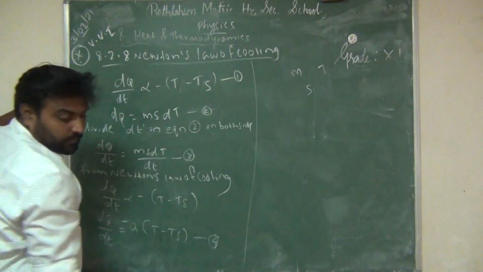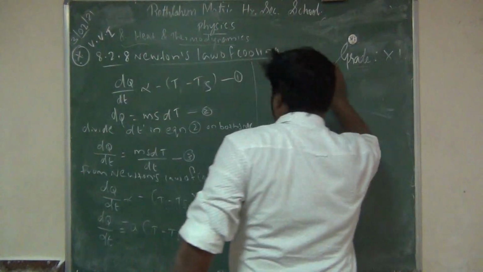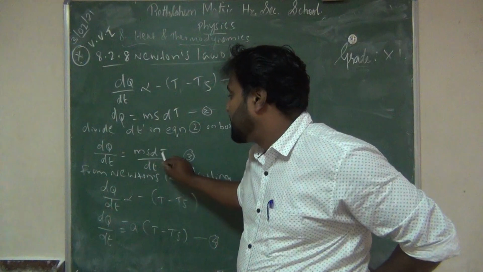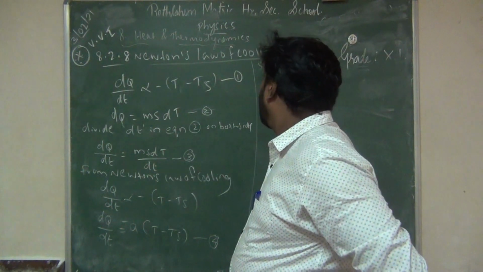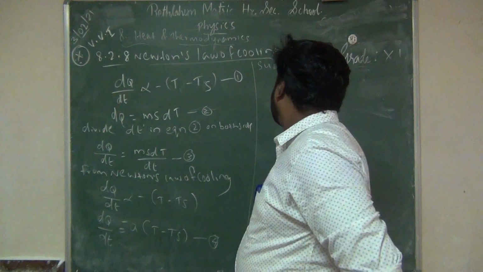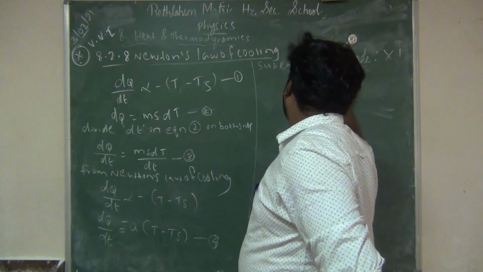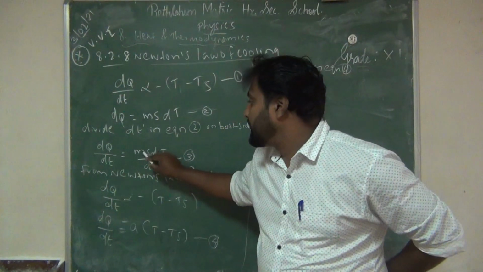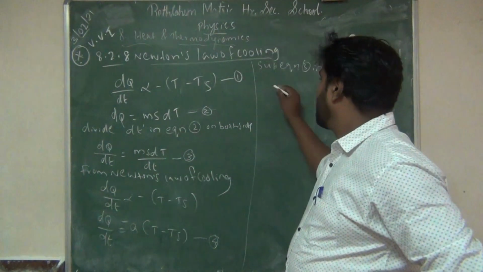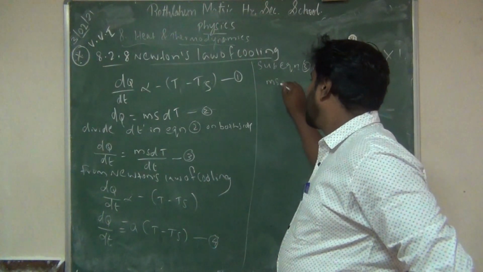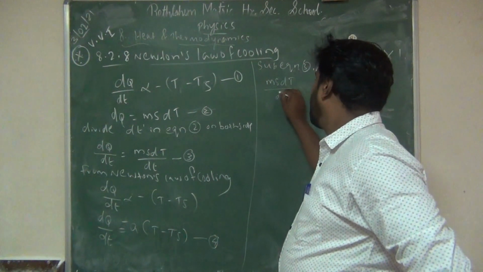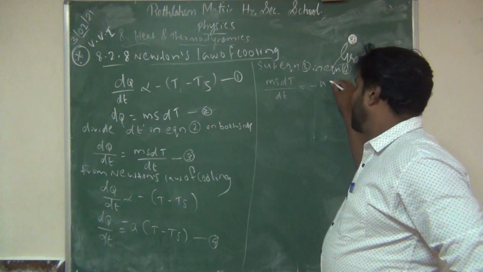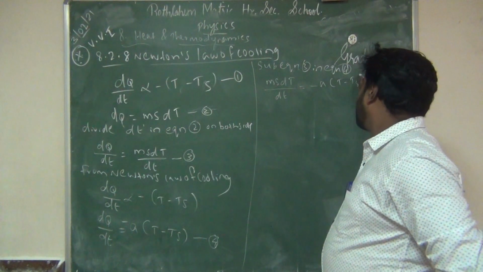Now the next step is that dq by dt value is ms dT by dt. So substitute equation 3 in equation 4. Instead of dq by dt, we can substitute ms dT by dt. So ms dT by dt is equal to minus A (T minus Ts).